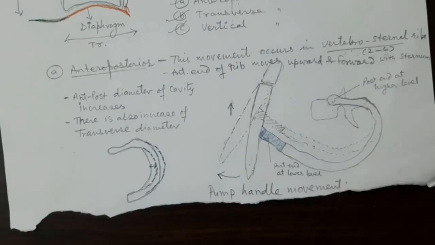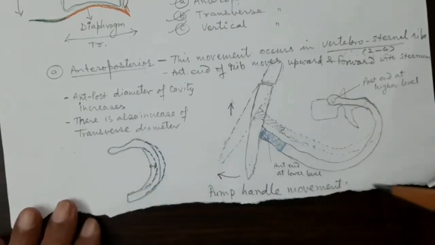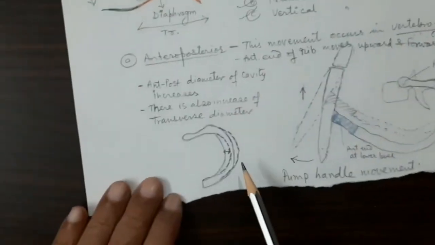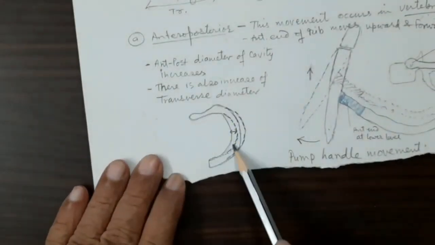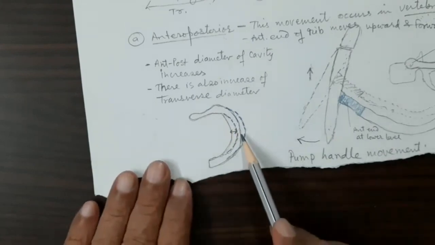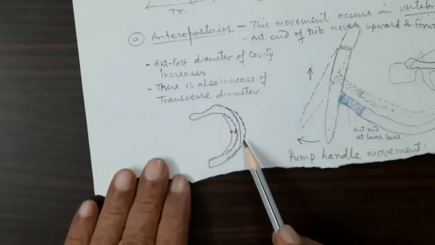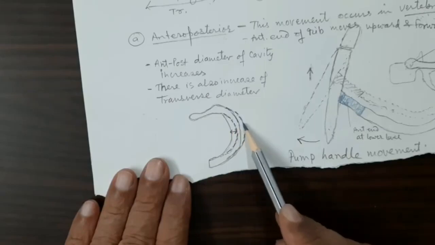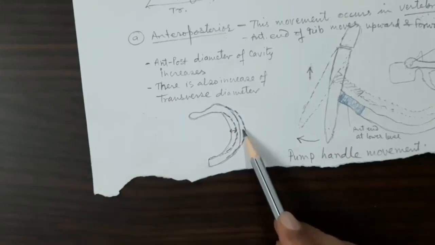At the same time, since the rib is elevating from the inferior to the superior side, see here in this diagram, this was the original rib, whose shaft was at a lower level. Because of the elevation, the rib will go slightly outward also.